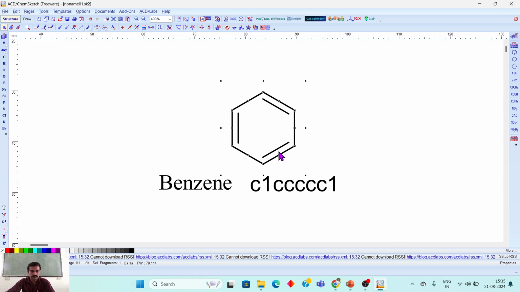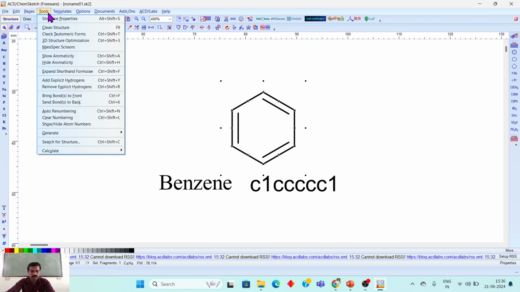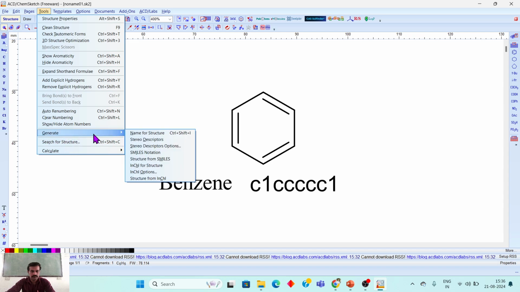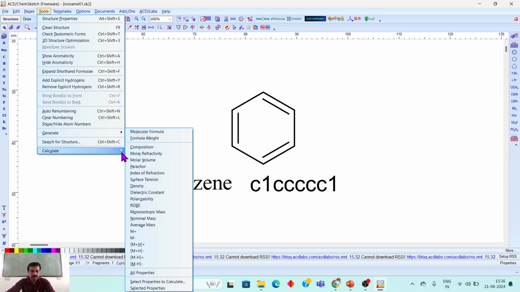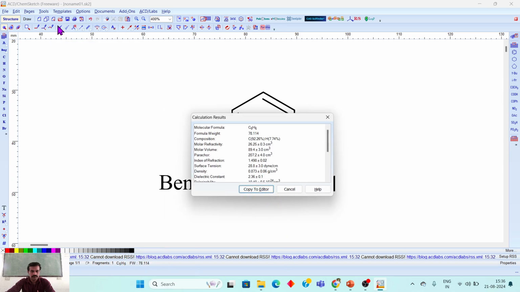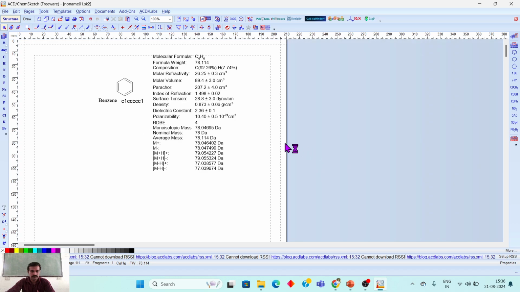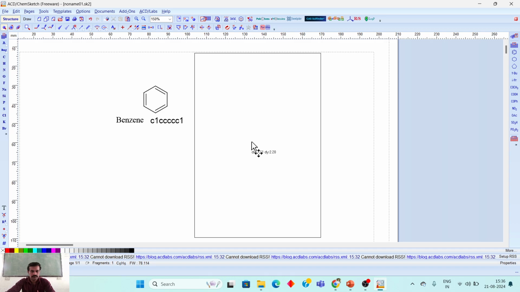Now let's move toward its properties. Just click on this structure and go into the tools and calculate. Previously we saw the generation of the names of the structure. Now we calculate their molecular formula, molecular weight, composition, molar activity, different types of parameters we can check from the software. I'm just clicking on tools, then calculate, and then all properties calculation. Now we copy it on the screen. See here the different types of properties calculated automatically within seconds.